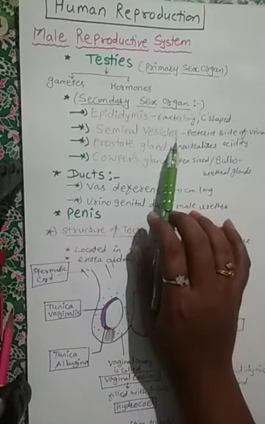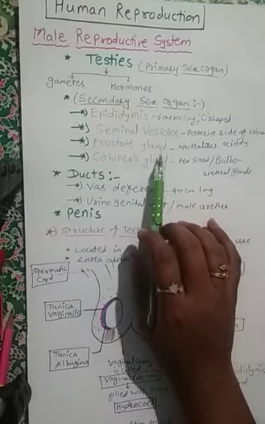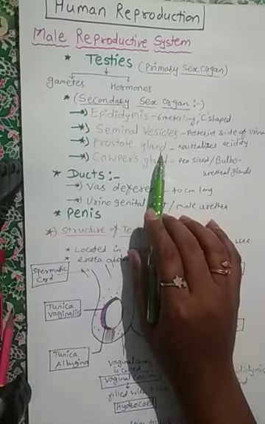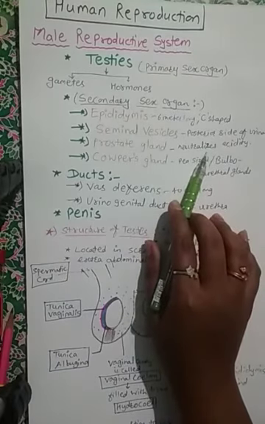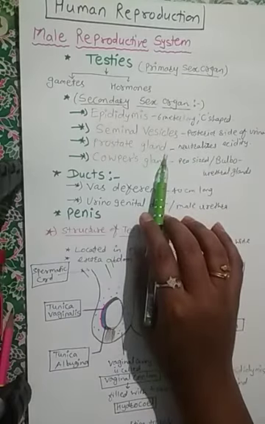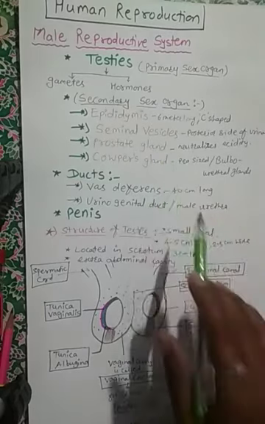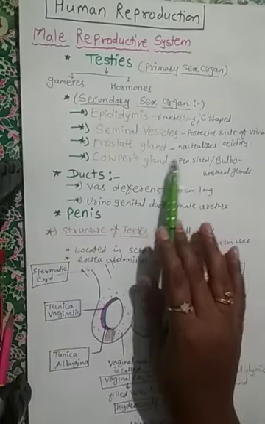The secondary sex organs also include the prostate gland. It is the gland which helps neutralize the acidity present in the vagina of the female. To neutralize that acidity, the prostate gland secretes a fluid. Prostatic fluid helps with this neutralization at the time of fertilization.